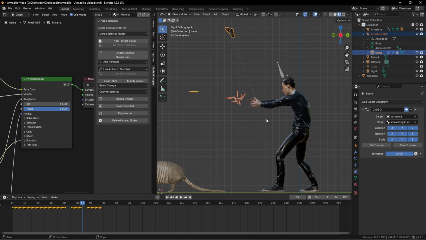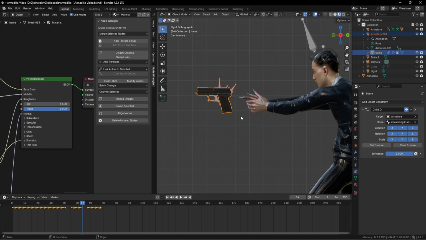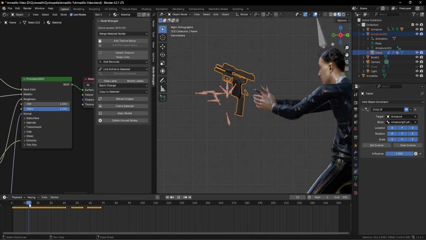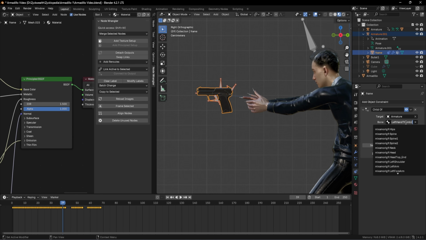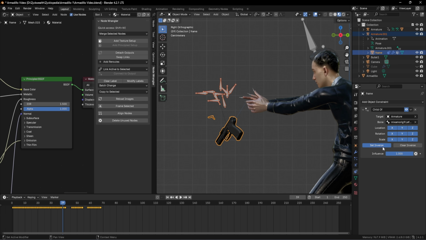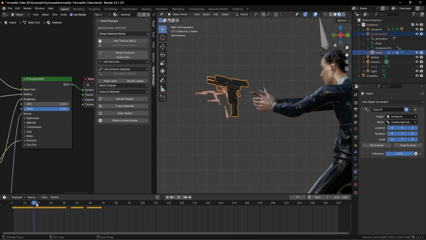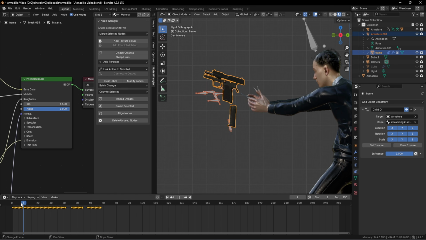And after that, we can see that the gun has been transformed over here. And in order to fix that, we can select this set inverse option. And this is where the magic happens. So if we play our animation like this, we can see that the gun is following the same movement of our hand. Or to be more precise, it is following the same animation of our left hand thumb. If we change it to something like the left hand index 4, then click on the set inverse and play our animation, we can see the same animation happening over here.